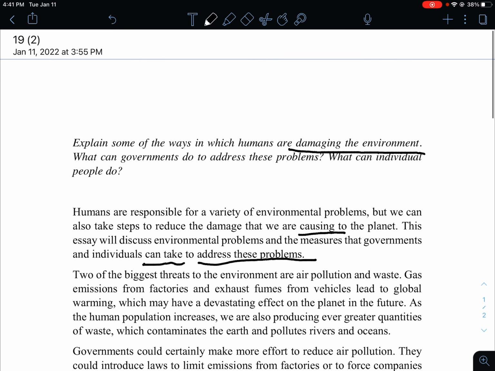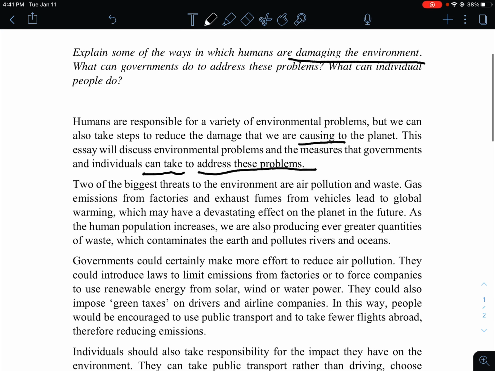And for the second paragraph, let's have a look. So I think maybe here we talk about factors that we are causing to problems to the environment, or we talk about those measures, those steps that we should take to solve the problems, maybe for governments, maybe for individuals. But let's have a look. Two of the biggest threats to the environment are air pollution and waste.